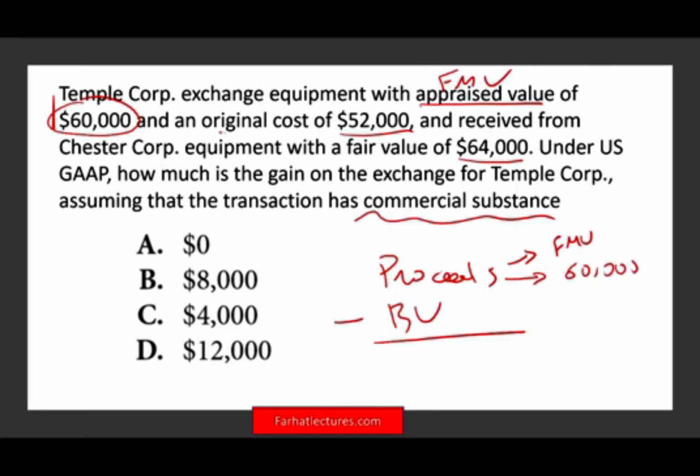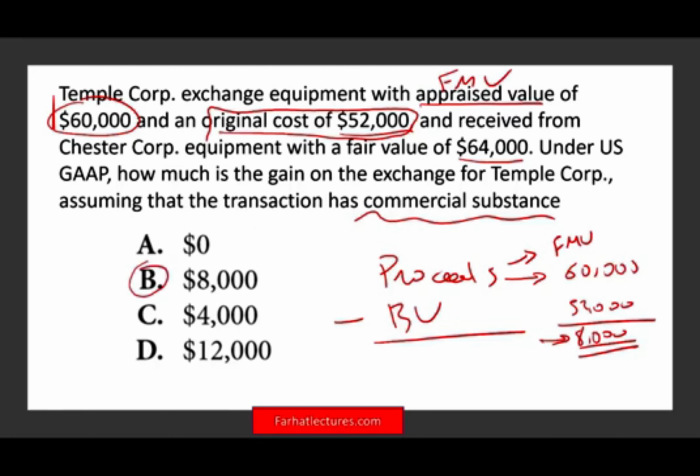Now, they are telling you the original cost is $52,000. They're not telling you it has any accumulated depreciation. So if the original cost is $52,000 with no accumulated depreciation, it means the book value is $52,000. So $60,000 minus $52,000, you have a gain of $8,000. That's not enough. The question is, how much is the gain? The gain is $8,000. Therefore, the answer is B.